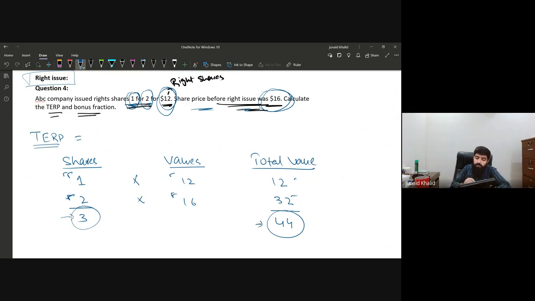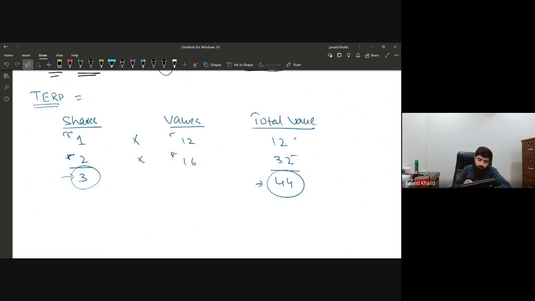And if we want the value of one share, what we are going to do is simply divide 44 divided by 3. So 44 divided by 3, this will make 14.6. What is this 14.6? It is basically the theoretical ex-right price. Don't worry, we will be having a few more questions. So we will be calculating the theoretical ex-right price multiple times, so you will get the idea for this one. So the theoretical ex-right price is 14.6.